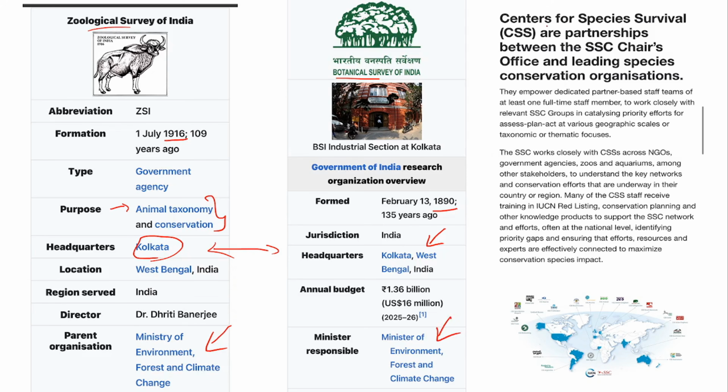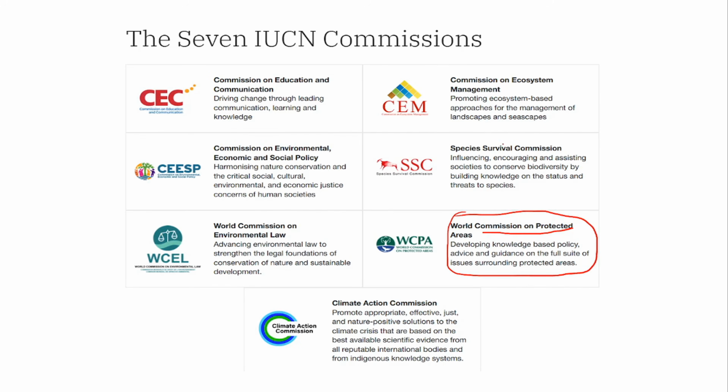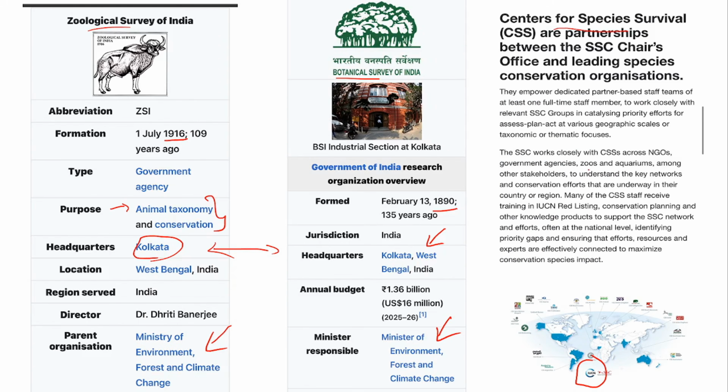Now what is this Center for Species Survival? It is just an initiative of IUCN. We know there are multiple commissions under IUCN. Under IUCN, there is something called the Species Survival Commission. This is the one that prepares the red list we are talking about, that prepares the data for this red list book. Now this Species Survival Commission is helping India to prepare its own red list book.